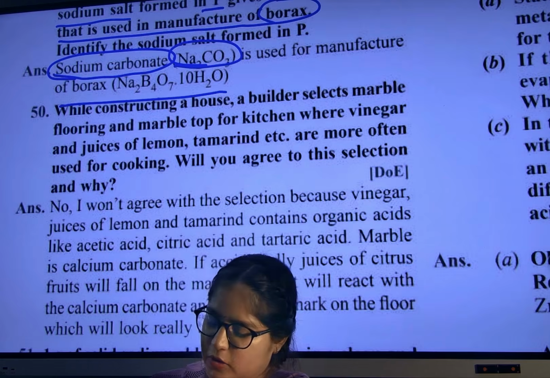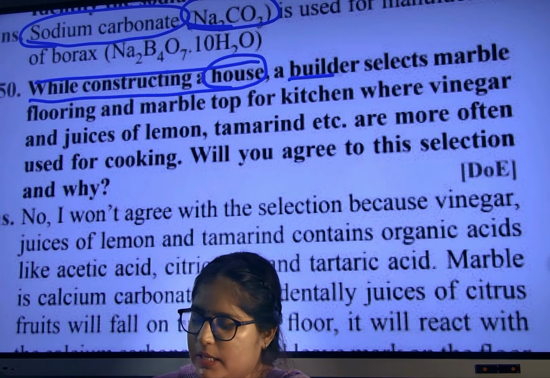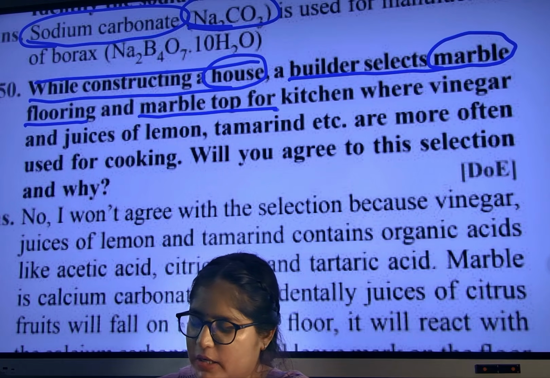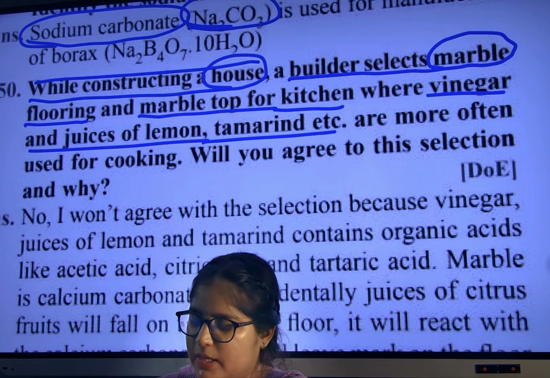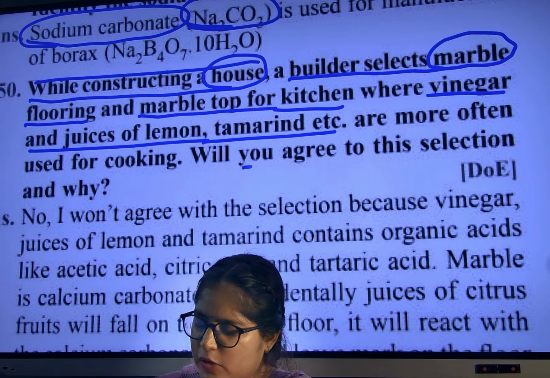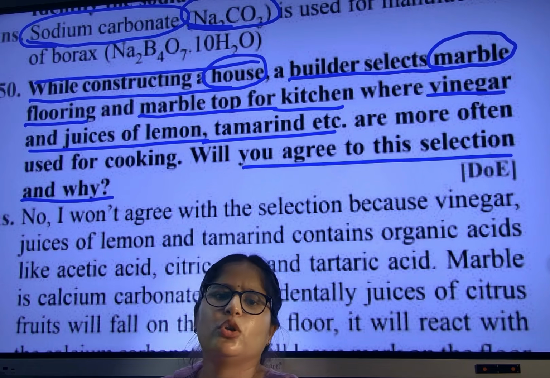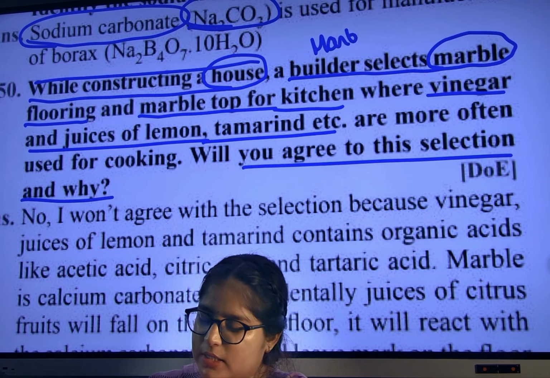Okay? Now let us see here. While constructing a house, a builder selects marble flooring and a marble top for the kitchen, where we use vinegar, juice of lemon, tamarind, etc. Will you agree with this selection? No. See here, marble, write down as a star point.